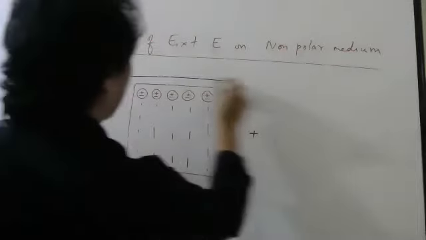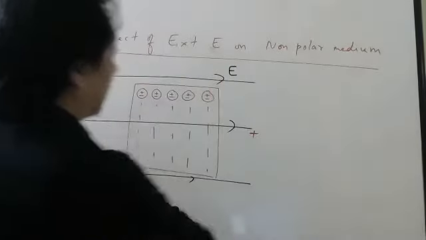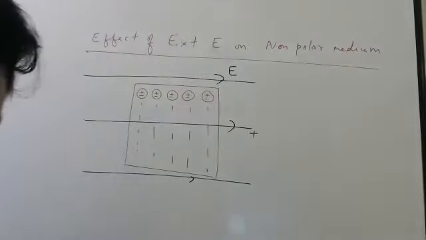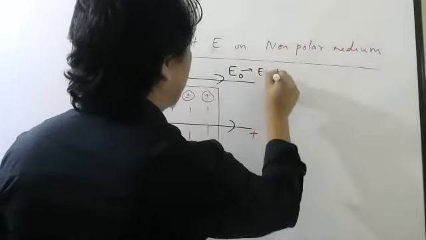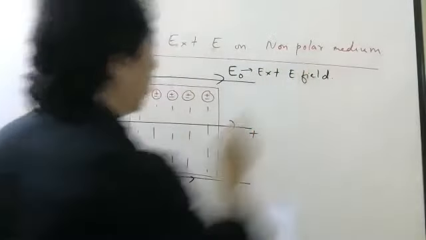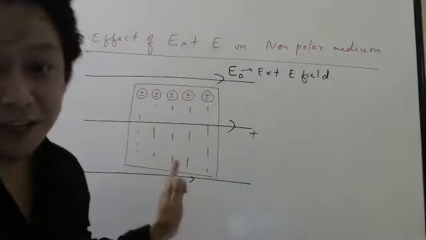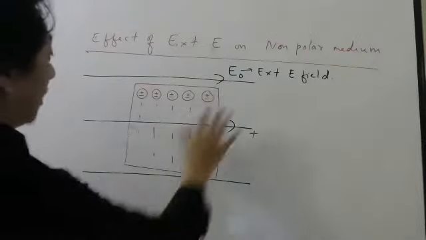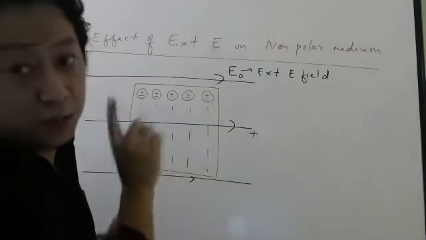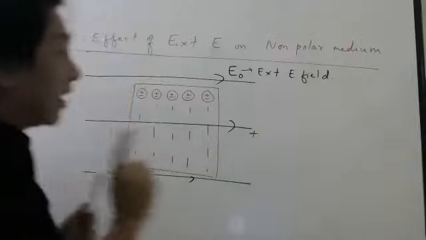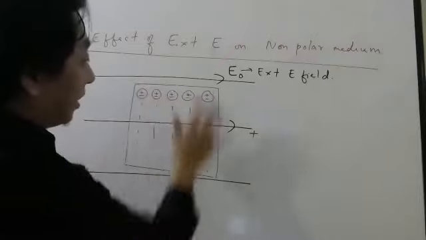Now suppose I apply external electric field. This is external electric field. Let us write it as E right now, no problem. Or let me write it as E naught. So what is E naught? External electric field. Already you people know what will happen now. See, understand, this is not a conductor. So don't tell all the free electrons will move opposite to electric field, because there are no free electrons. This is a dielectric medium. Dielectric medium means what, students? Insulating medium. So the electrons are not free here. There are no free electrons.